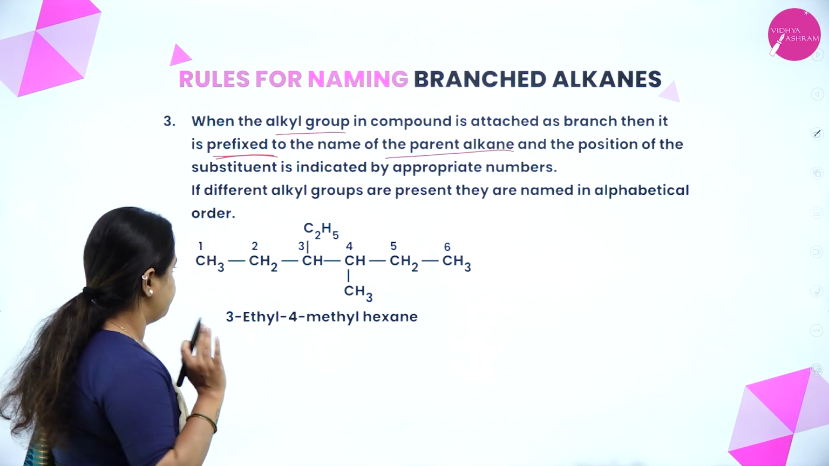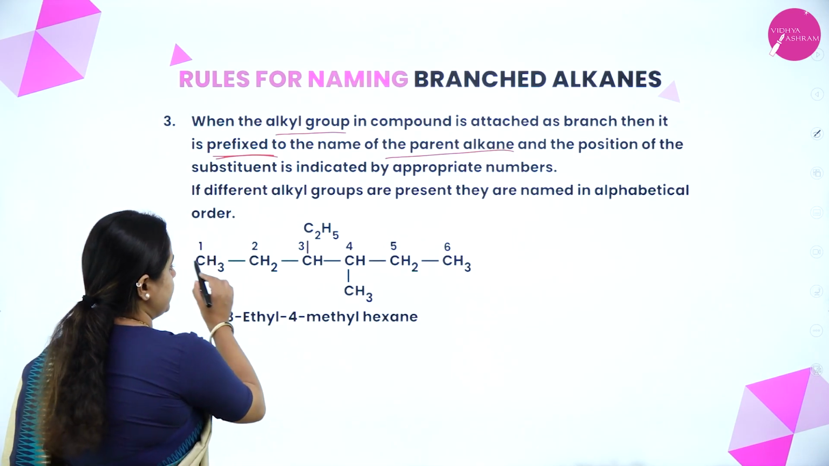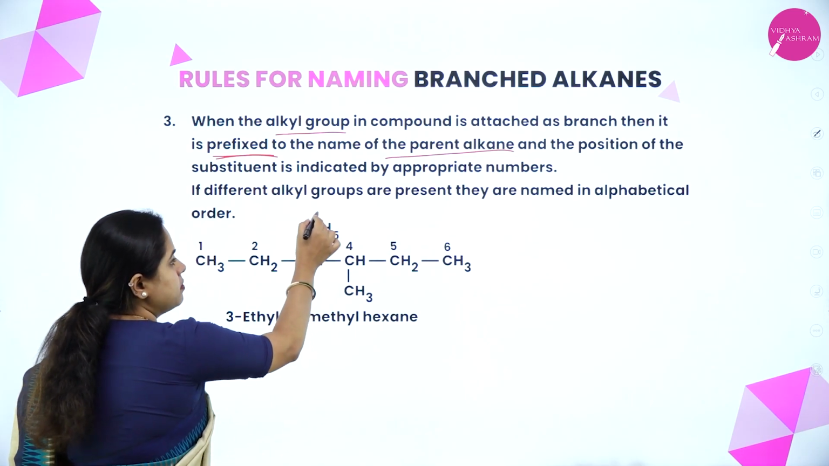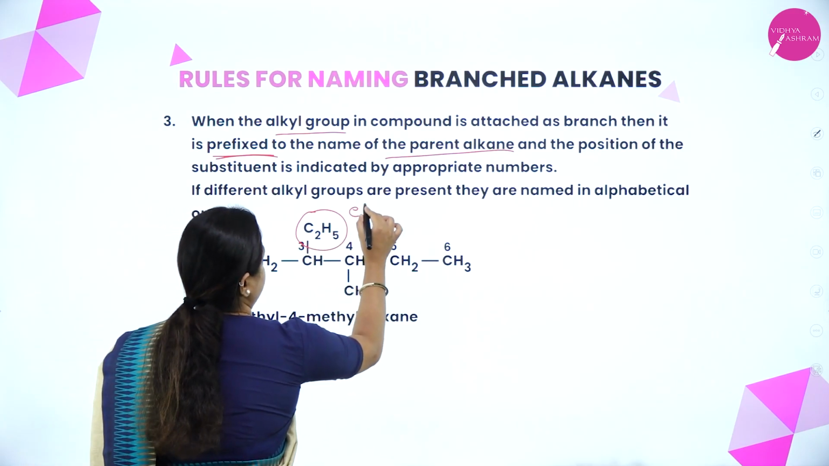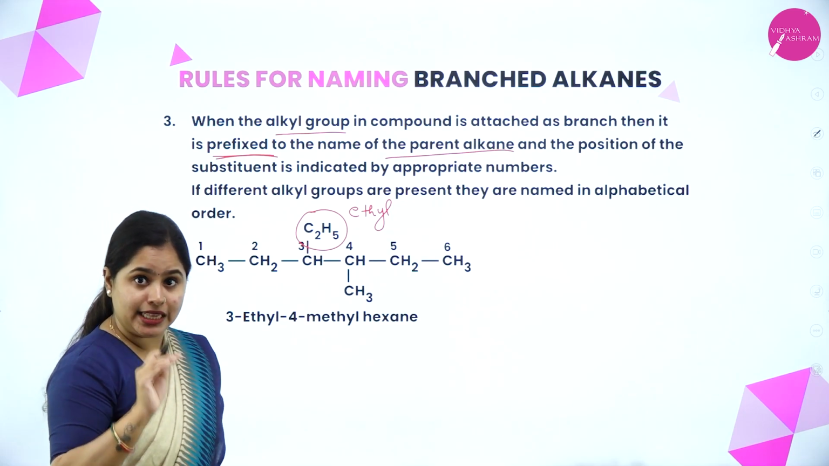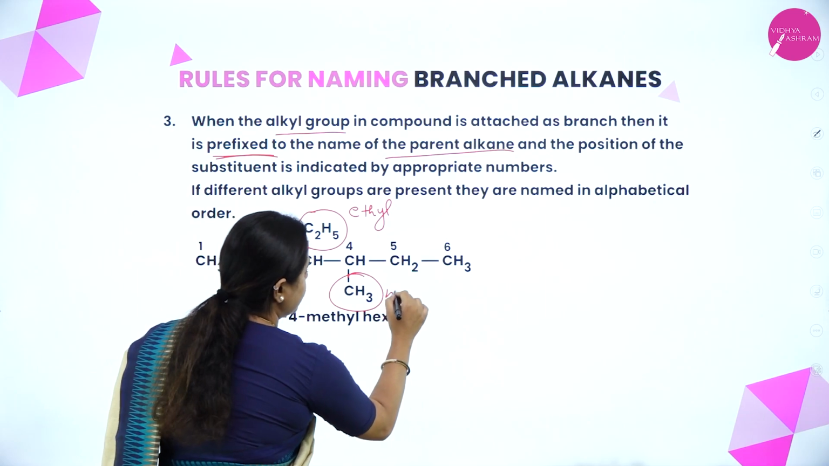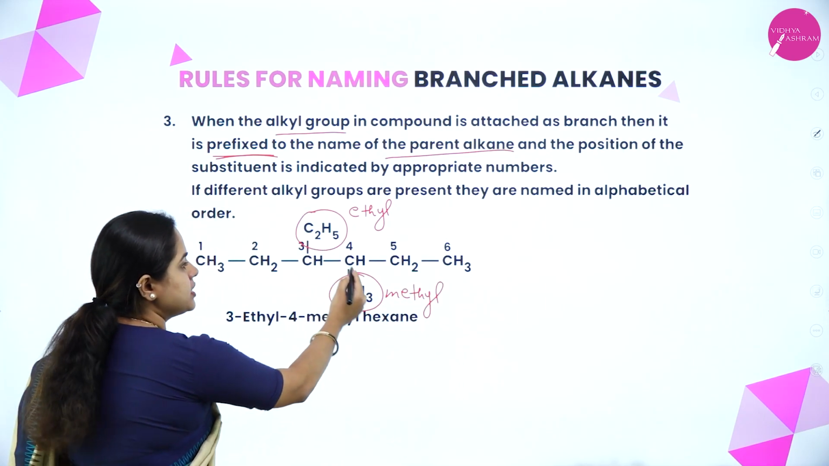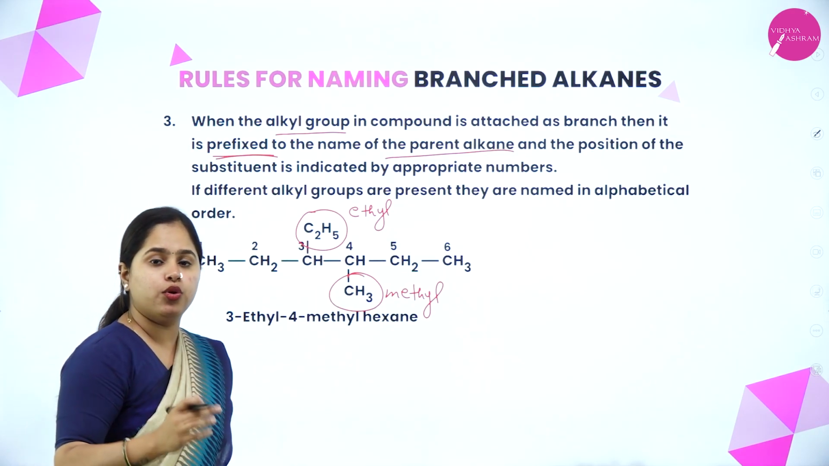Okay, so let's see. In this particular example, you can see a CH3, CH2, CH, and on this carbon atom there is an ethyl group, right? This is ethyl. C2H6 is ethane, C2H5 is ethyl, right? And in here you can see there is a methyl group as well, right? And then CH, CH2, CH3. So this is the organic compound. How do I name it?